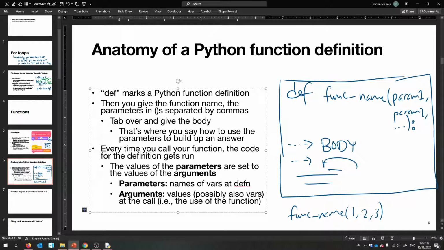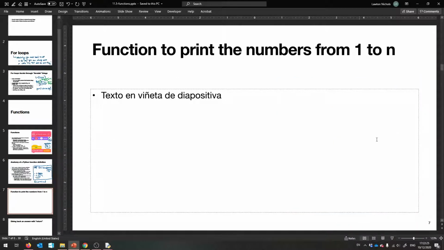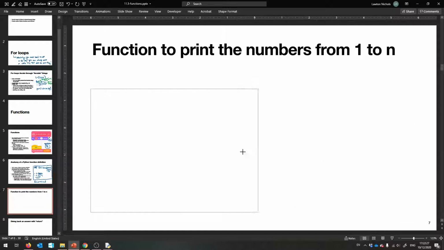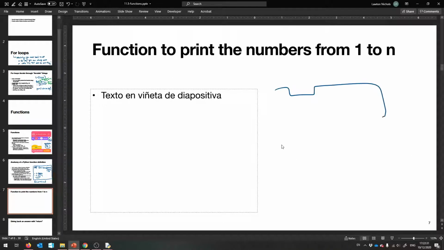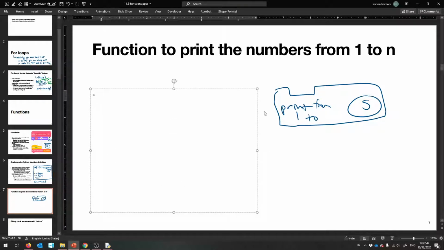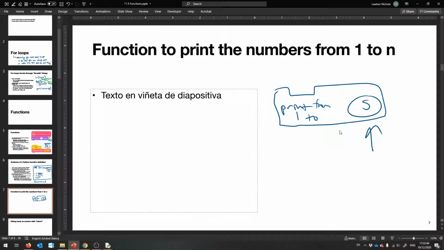Alright, that's a lot of words, lots of typing. Let me give you a nice example now. So let's write a function to print the numbers from 1 to n. So it's as if we made a block that was like, alright, print from 1 to, and then we gave an n, like 5. Okay, so let's talk about what we need. We need one parameter, right?